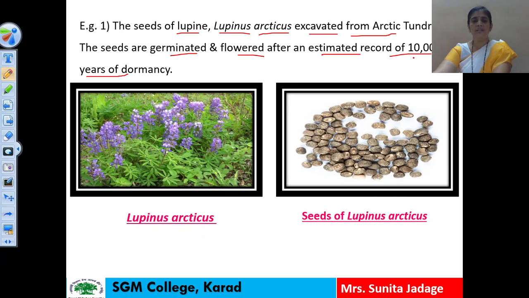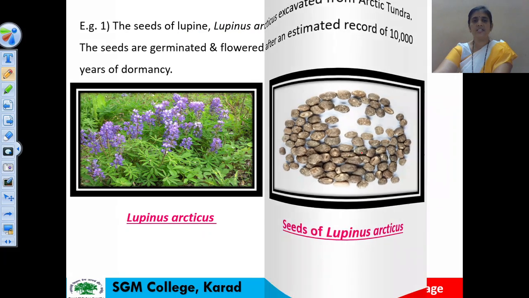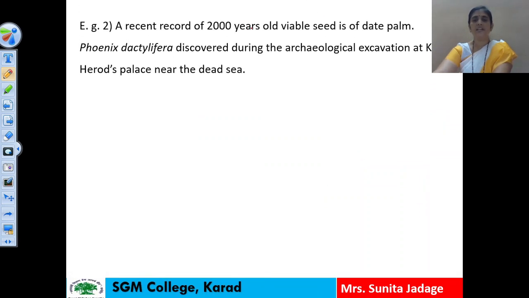So let us see the plant here, Lupinus arcticus. Here these are the violet colored flowers, these are the plants, and these are the seeds. In the second picture you can see the seeds of the lupin plant, which show a dormancy period of about 10,000 years. Okay, so this is the first example. Now the second example: a recent record of 2000 year old viable seeds is of date palm.